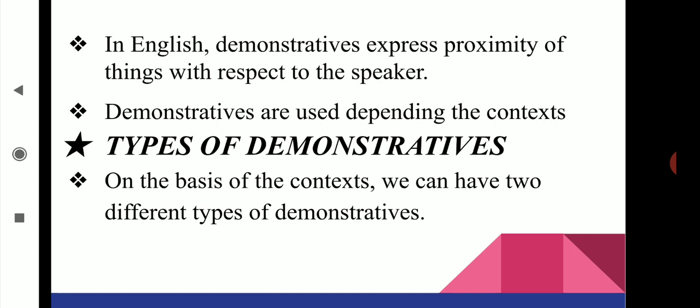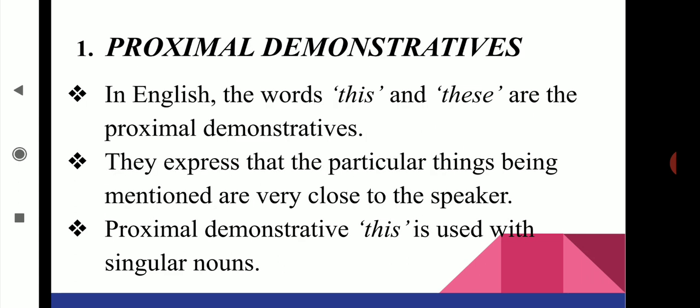Now we can discuss the types of demonstratives. On the basis of the context, we can have two different types of demonstratives. First one, proximal demonstratives. In English, the words this and these are called proximal demonstratives. They express that particular things being mentioned are very close to the speaker. So from the term itself, proximal, it is used to indicate things which are very close to the speaker.